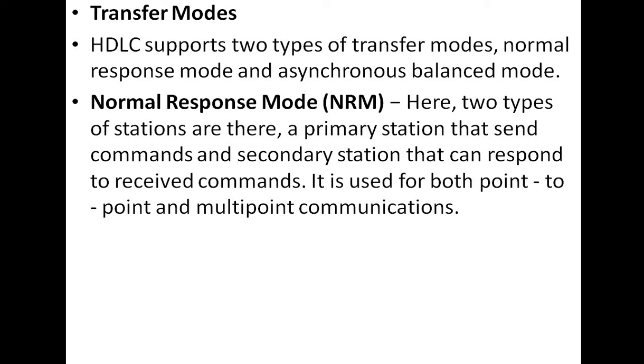A primary station can send commands. A secondary station can only respond to that command. So what is the communication process here? The primary can send the commands only, and the secondary stations can only respond to the primary system.